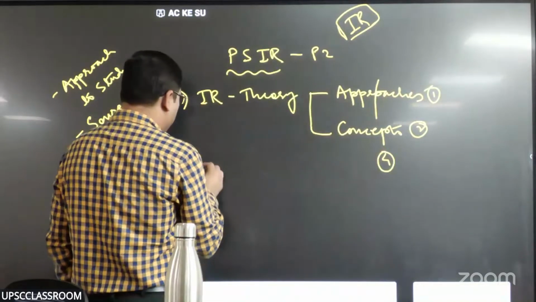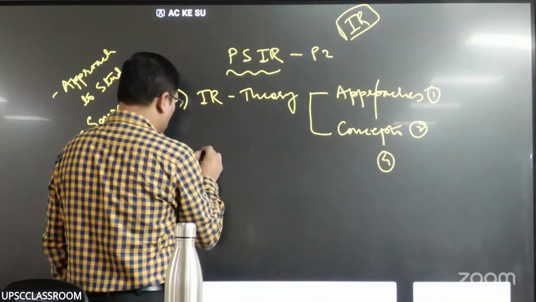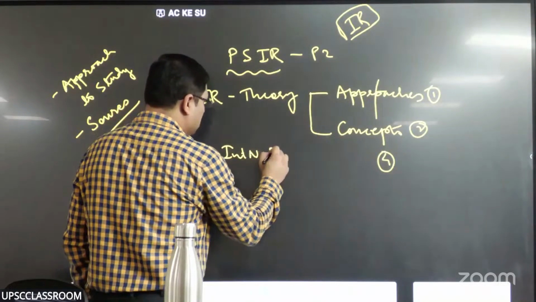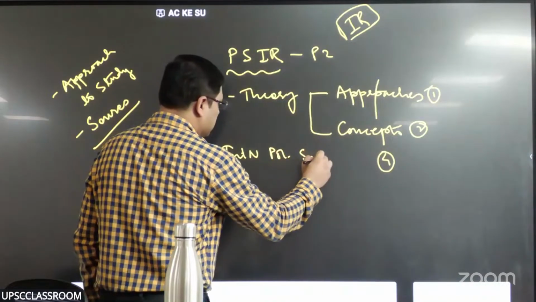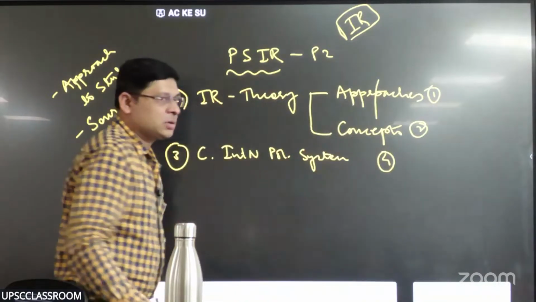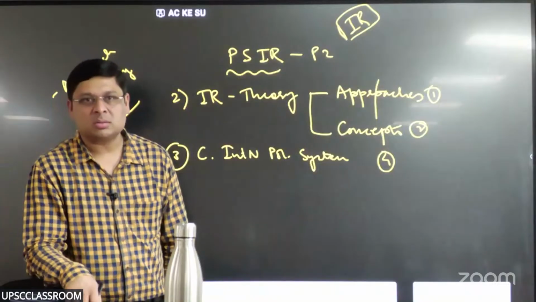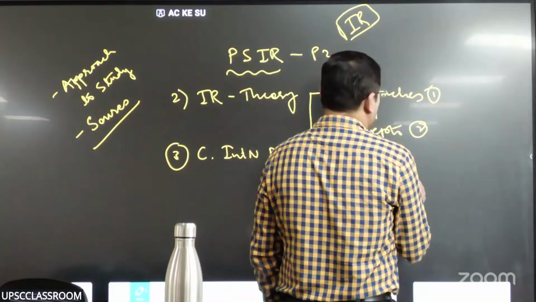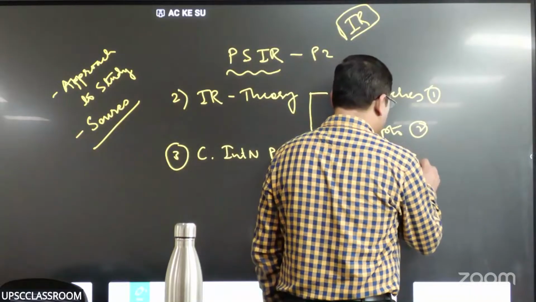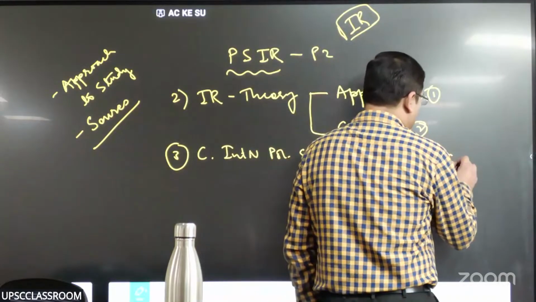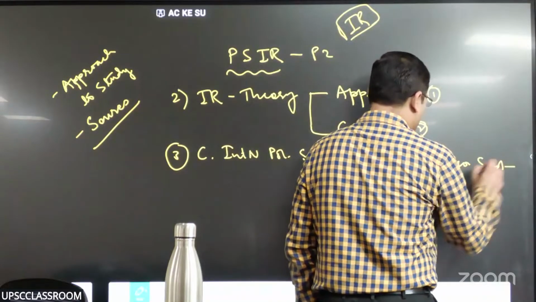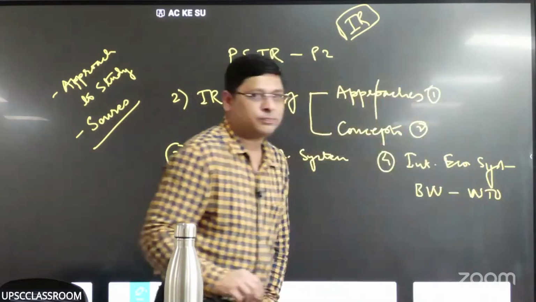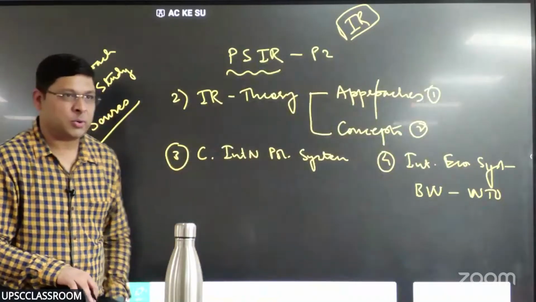Component 3 expects us to study the changing international political system. And the 4th expects us to understand the international economic system from Bretton Woods to WTO.